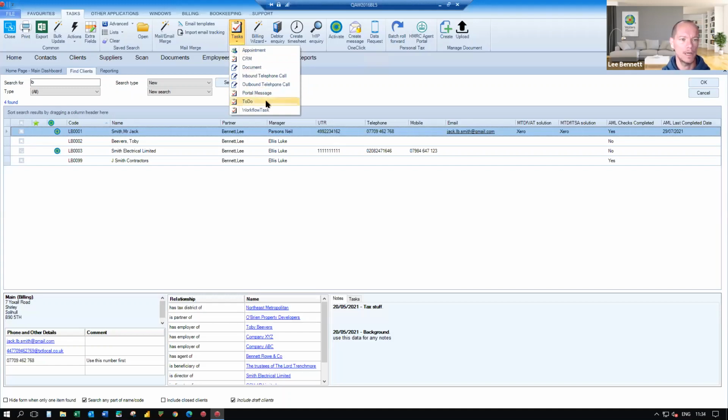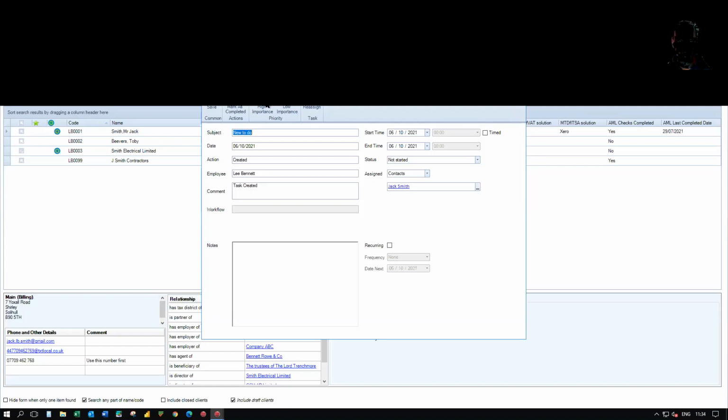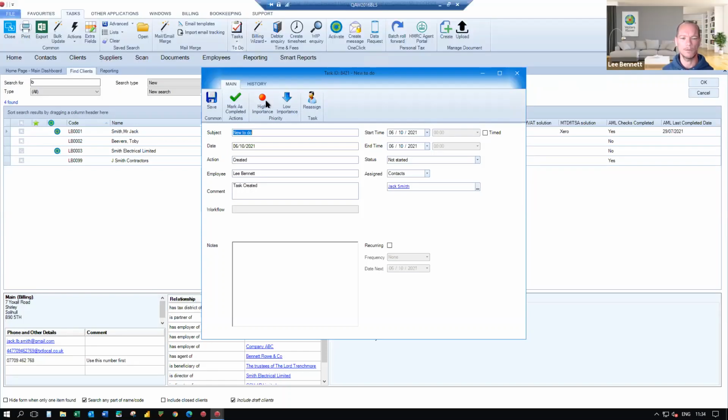In this case, I'm just going to go down to the to-do item and you'll see a nice straightforward screen will appear asking you for the subject, the date, start time, end time, if those are applicable. You've got status. Obviously, it's been assigned to contacts and Mr. Jack Smith. And there's also a notes area within here as well. You'll also notice on the right-hand side, you can actually make the task into a recurring task. So if it's something that obviously needs to happen frequently, maybe you have something to do every Monday morning for a particular client, you can assign it from within here as well.